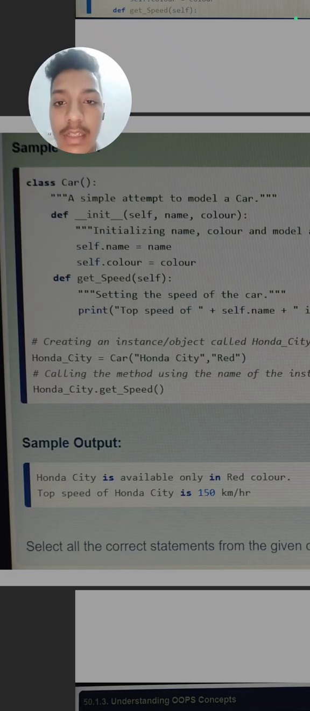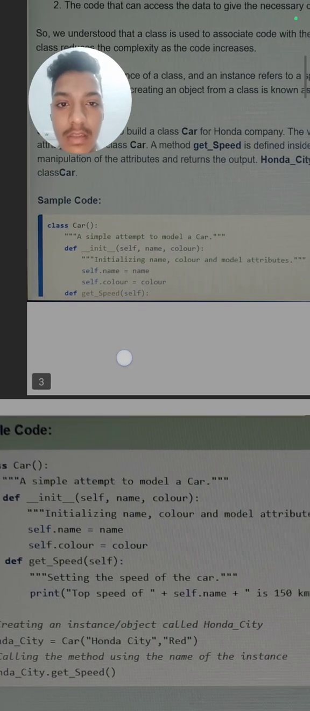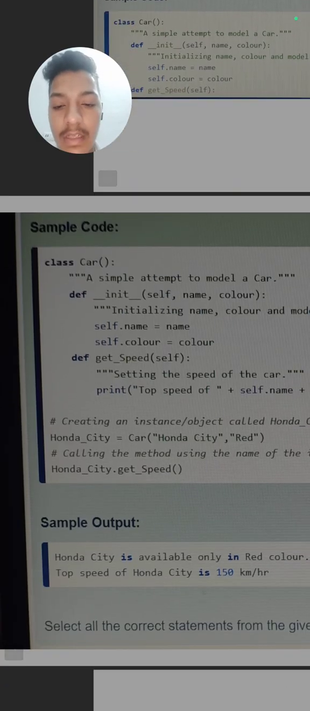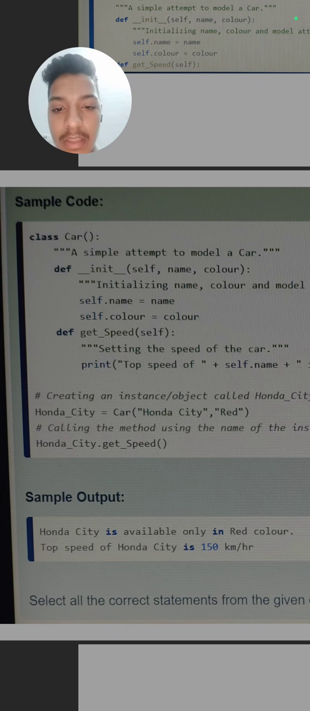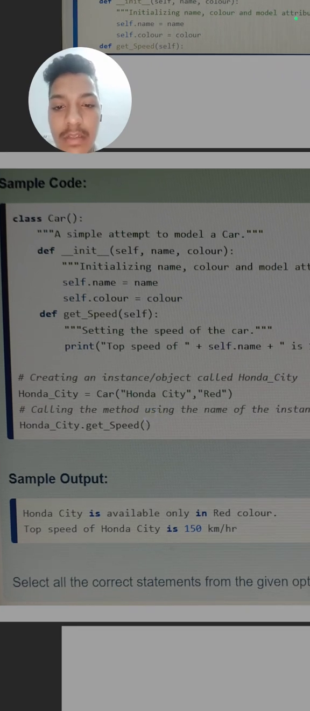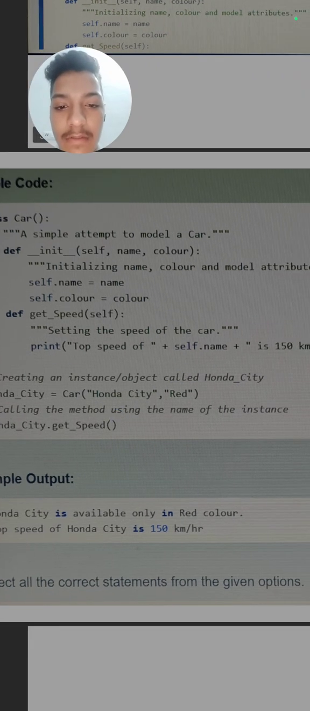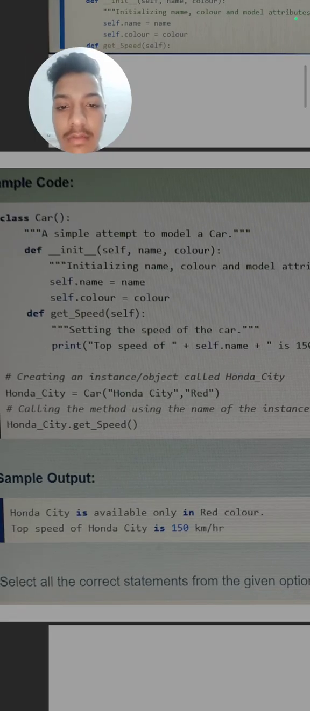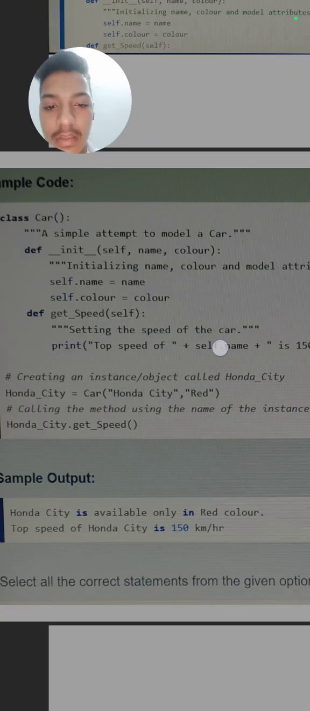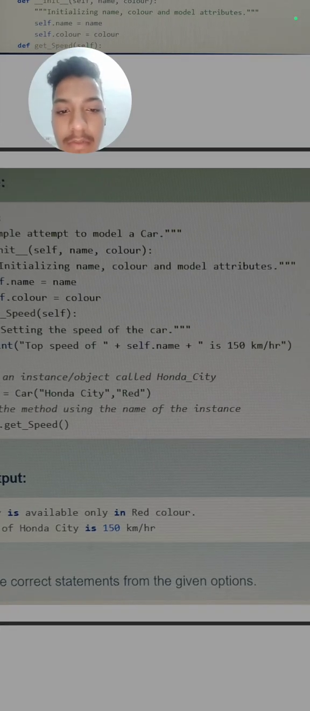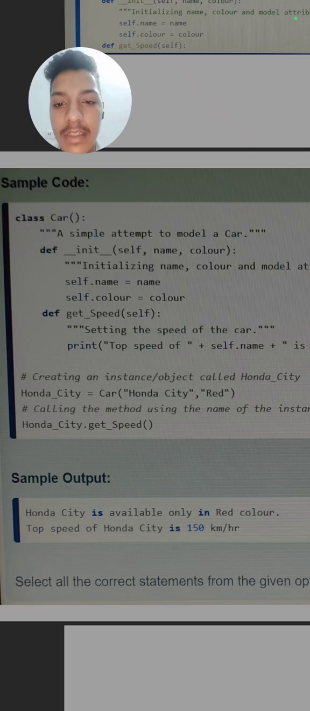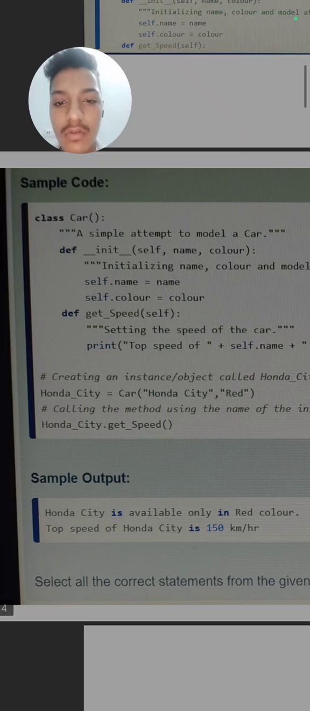So for initializing the variable, or for declaring a variable, you have to use the init function, and for defining the method you just need to write the def keyword and the name of the method. Then you will print top speed of plus self.name, meaning self.name is called here, plus is 150 kilometer. We can declare any name here, like Honda